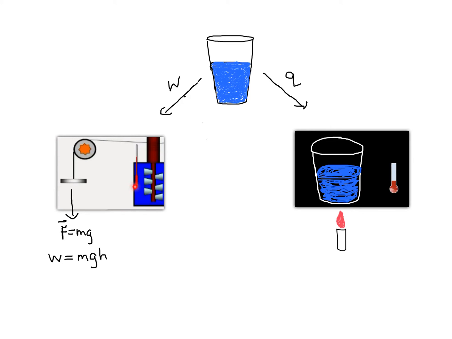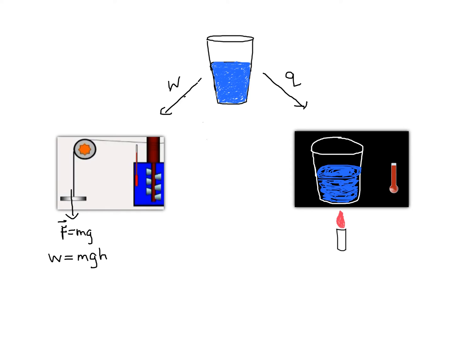So when I do this, let's look at what happens to the temperature of the system. As the weight drops, the paddle wheel turns and the temperature increases. Now let's think about what happens when I add energy as heat to my cup of water. As I add energy as heat, again, the temperature rises.